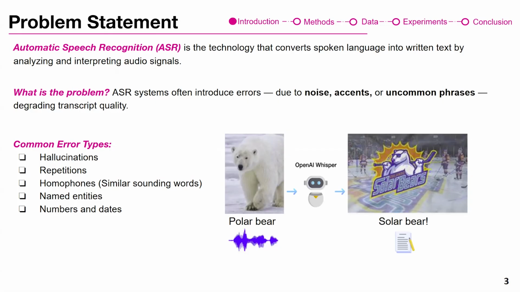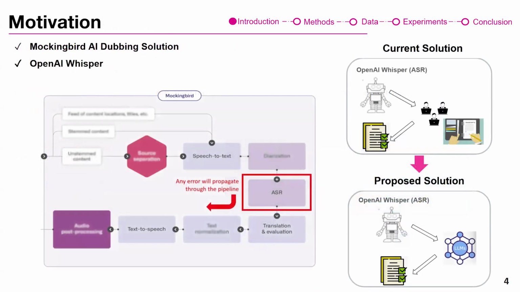Or they might have errors in generating the correct named entities, numbers, and dates. So what is the motivation to enhance these ASR systems? In the company that we are working for, they have a dubbing system named Mockingbird. They are trying to convert content from English to Spanish or any other language. So this ASR system is the main component of the system.